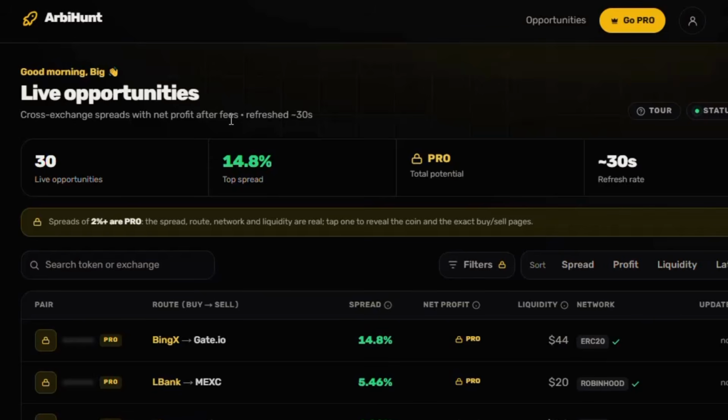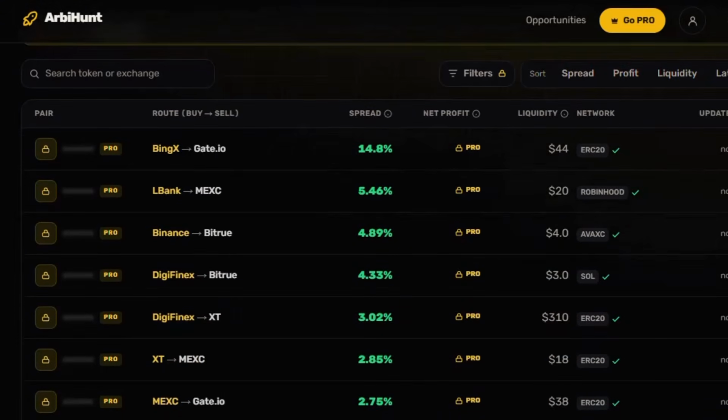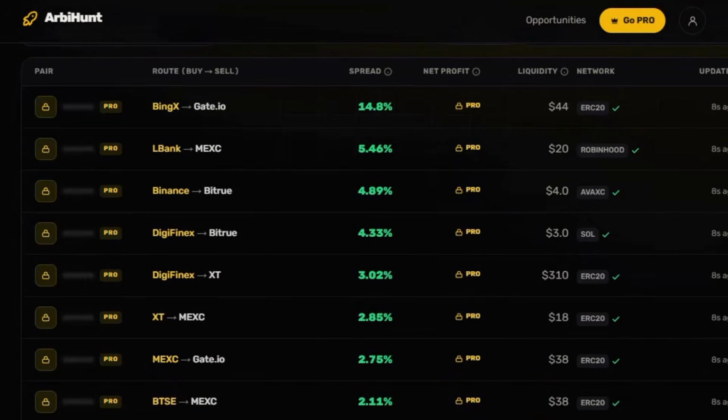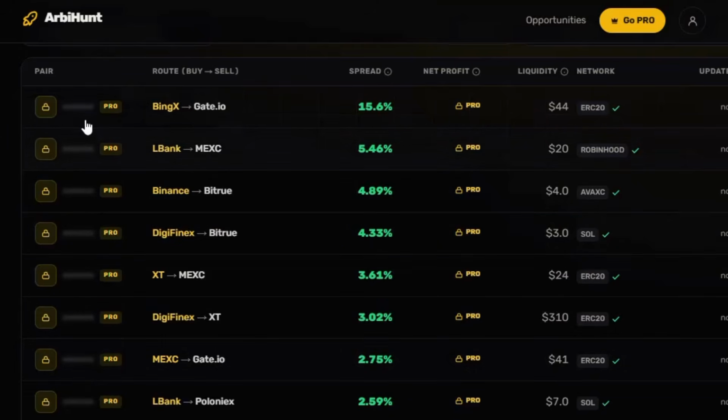Now, I'm going to go down to this area. Here you can see that they say spreads of 2% plus are pro. What I'm trying to let you know is that anything above 2% is going to be paid for. I'm going to go straight down here. You can see they have blocked all these places, which means I cannot see the cryptos intended to buy, but I can see the spreads are quite okay.